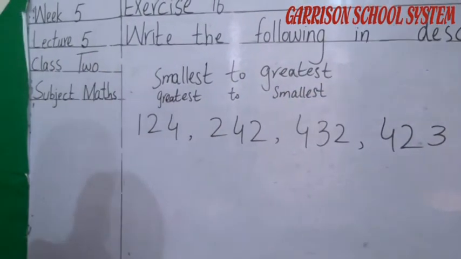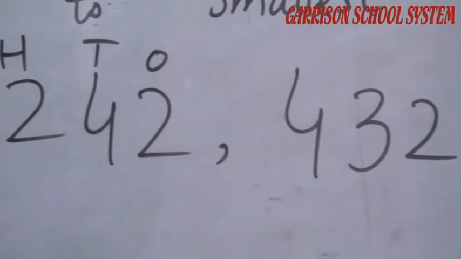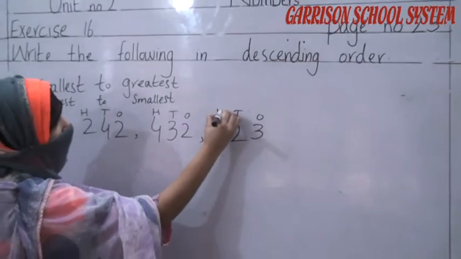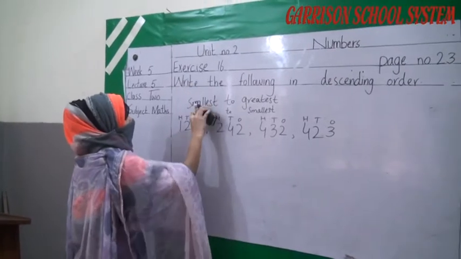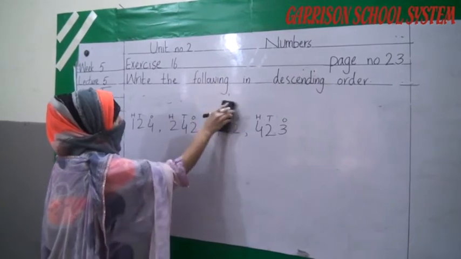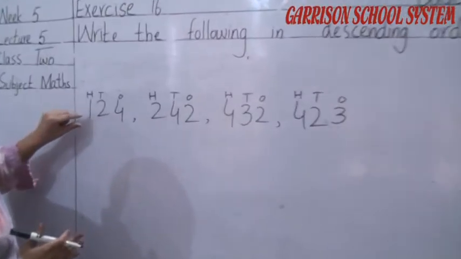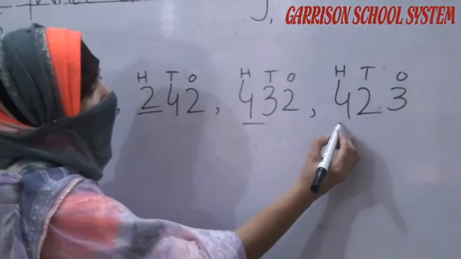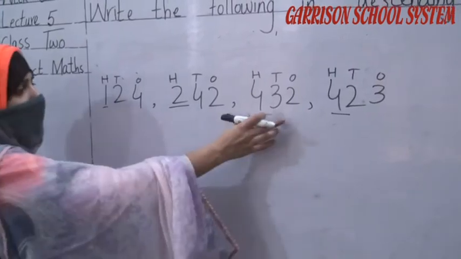Similarly, we have to write ones, tens, hundreds. Okay, student? So, which number do we have to look at? We have to look at the number in hundreds. This is 100, this is 200, this is 400, this is 400. So which number is greater? 400 is greater, but both are 400.